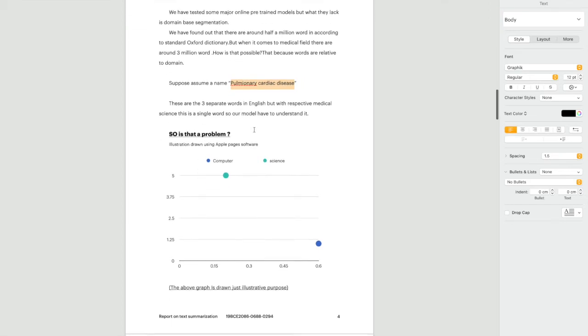The same goes for computer science. Computer and science are different words, but when they are in the same place for a particular problem, such as summarizing a computer science thesis, I have to know that computer and science are two words that should be alongside. If that's not the case, there will be no purpose to it, and the summary will go irrelevant.